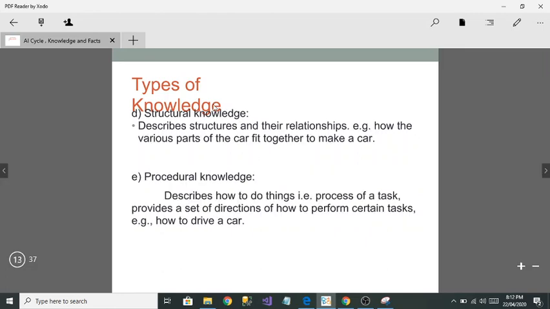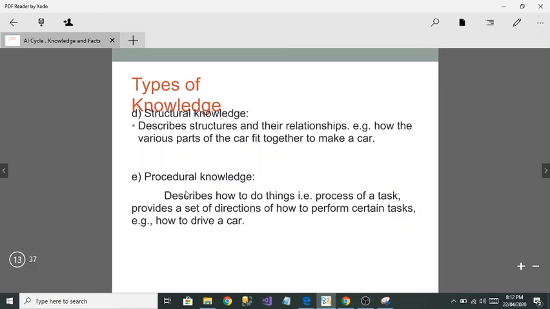Next is structural knowledge. Structural knowledge describes structures and the relationships among them. For example, how the various parts of a car fit together to make the car. That means there are many parts of the car and their relationship is with the car, they are going to fit together with the car.